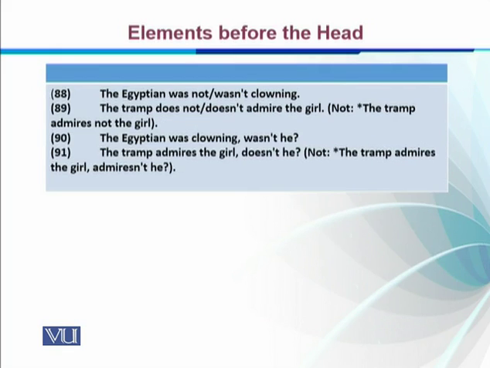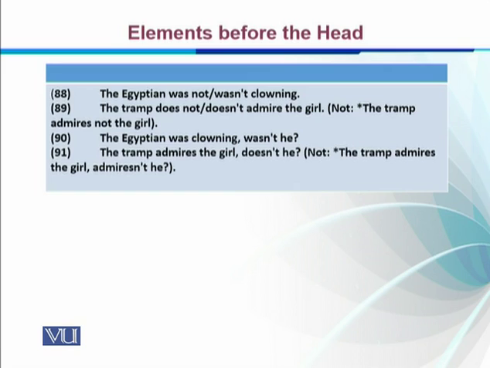Similarly, the Egyptian was not or wasn't clowning. The tramp doesn't admire the girl. The tramp admires not the girl. That's not possible. The Egyptian was clowning, wasn't he? So we have a tag question. The tramp admires the girl, doesn't he? It is not possible that we make a tag like this: the tramp admires the girl, admiresn't he?